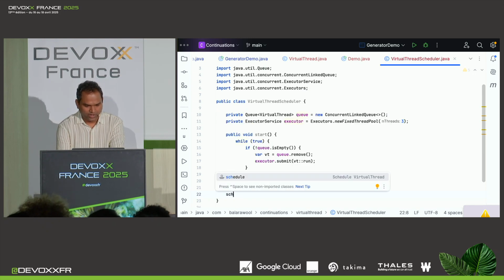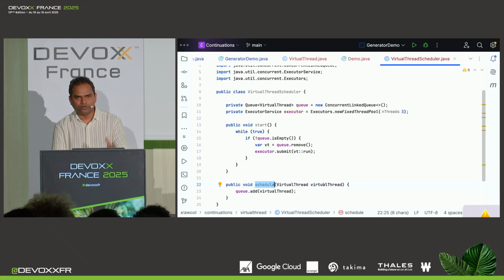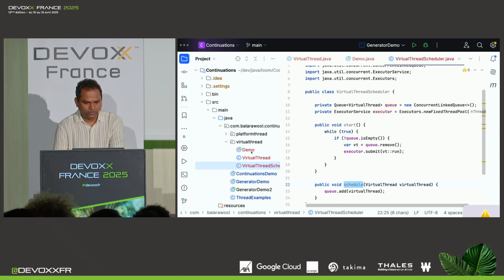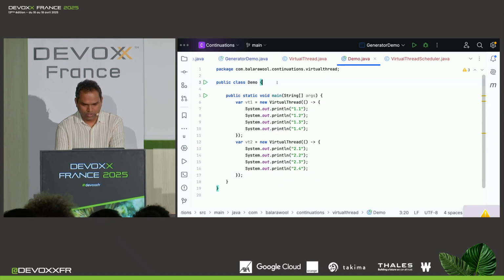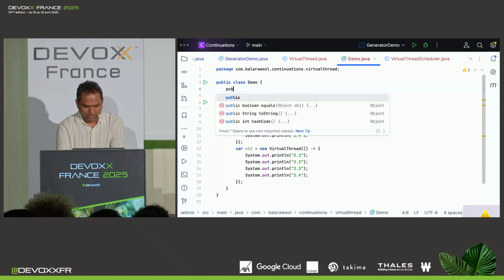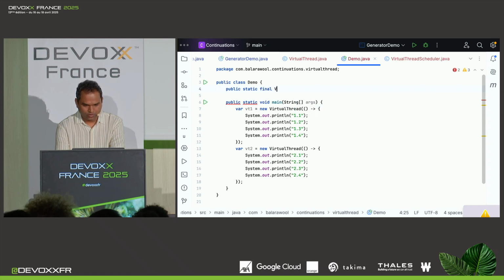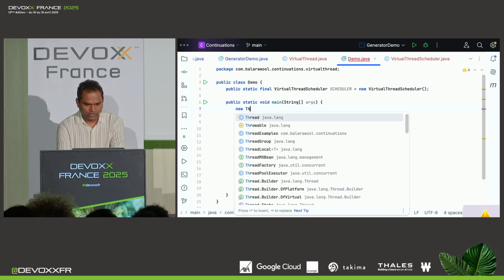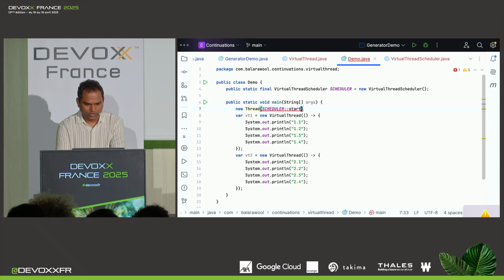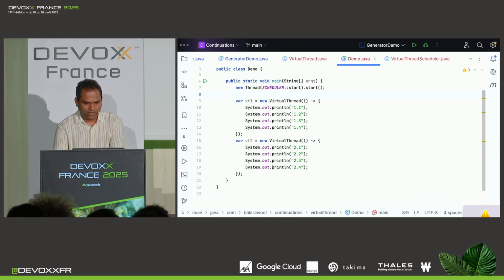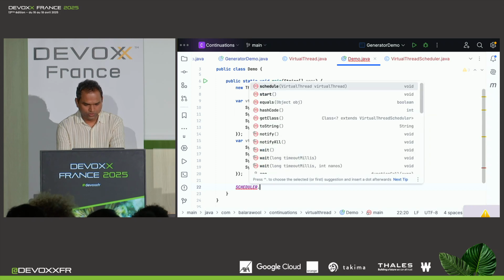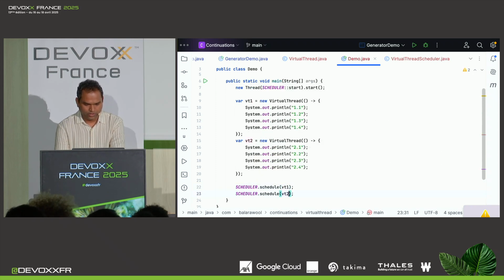And we would also need a method to add new virtual threads to our queue. So we create this method called schedule, which takes a virtual thread and adds it to our queue. OK, so now we can use the scheduler in our demo to run our virtual threads. So let's add a public static final member here called scheduler, which will be a new instance of VirtualThreadScheduler. And let's run this in its own thread. So we'll create a new thread, scheduler start, and then we will start the thread. And now I can add these virtual threads to this scheduler. So I do scheduler.schedule virtual thread 1 and 2.